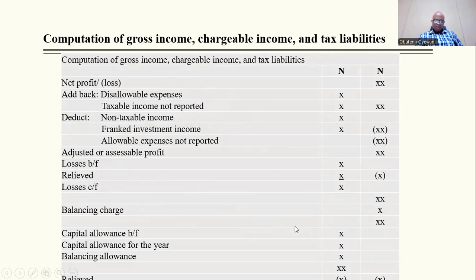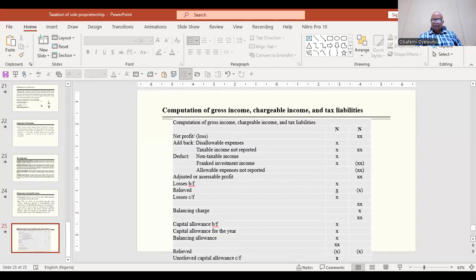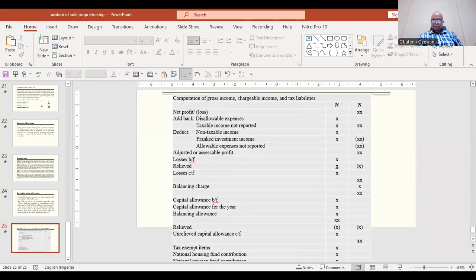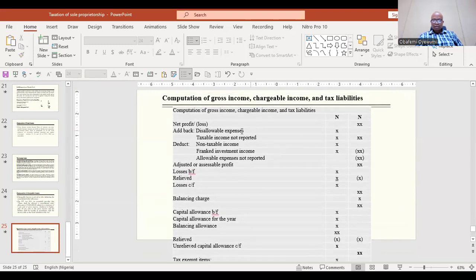It is not allowing me to push it further, but let me just show it here. After you must have removed this, this is the format. Your net profit or loss, add back the disallowables, deduct this, then your loss is relieved proportion, and then losses carried forward. Balancing charge, capital allowance profit, capital allowance for the year, capital balancing allowance, relieved.